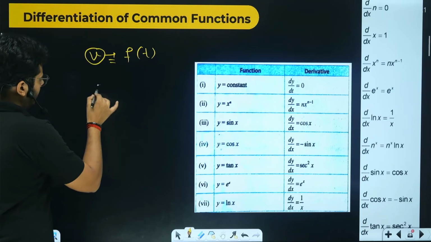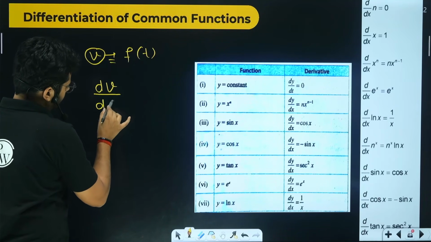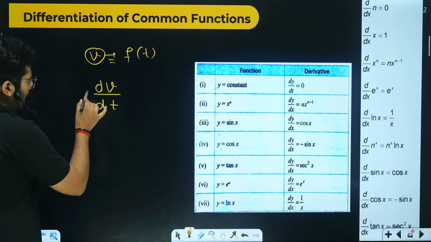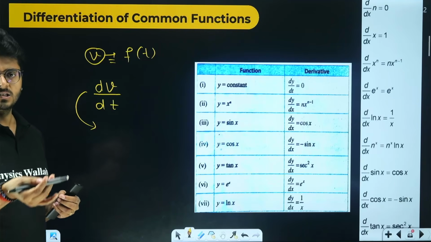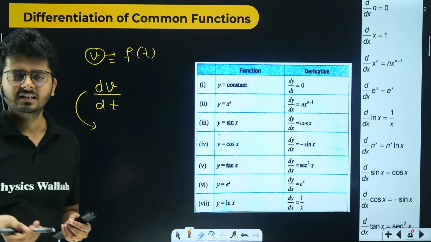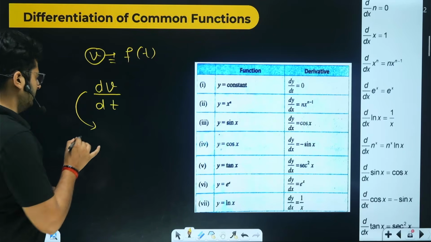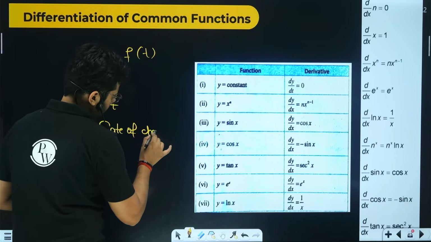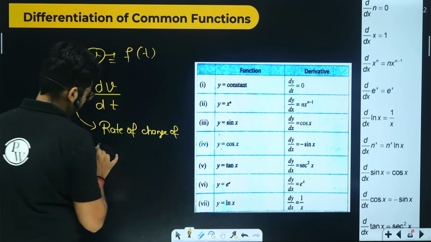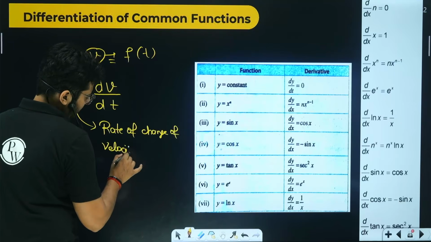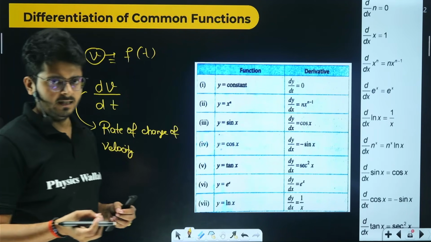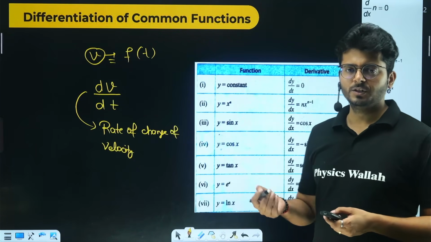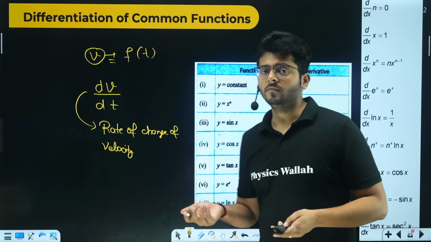Then what will happen if I do dv by dt, differentiation of velocity with time? This expression tells us how quickly the velocity changes with respect to time, or we can say the rate of change of velocity. So differentiation can help us find the rate of change of something, meaning something calculated with respect to time, or it can help us figure out the slope of something.